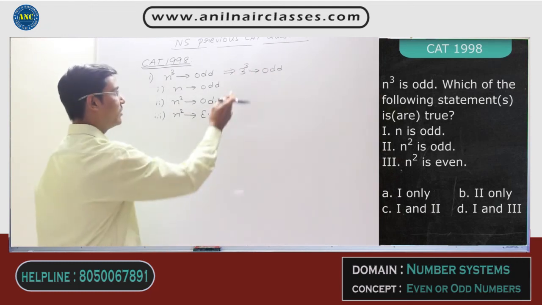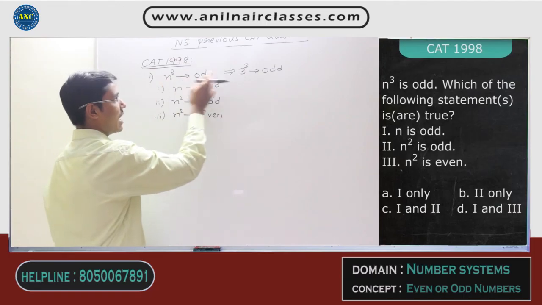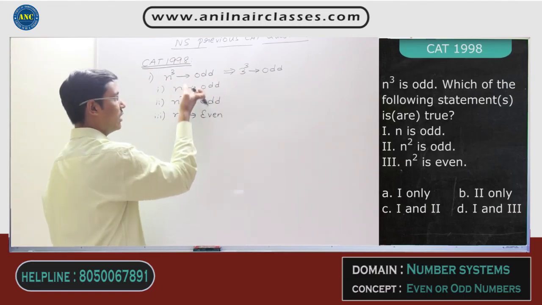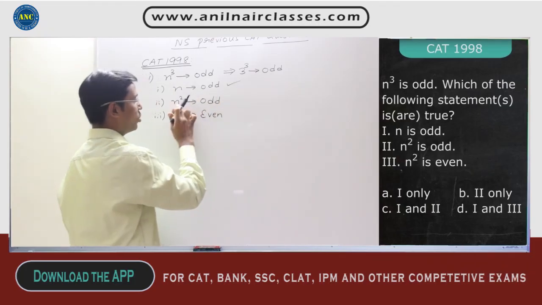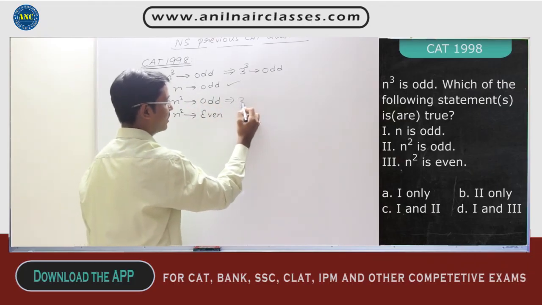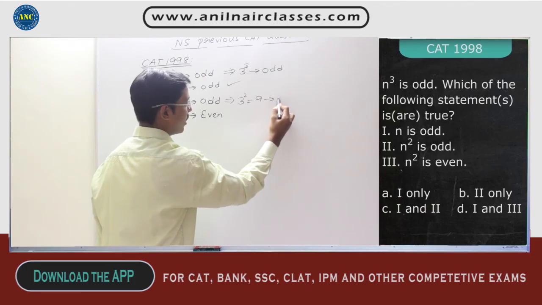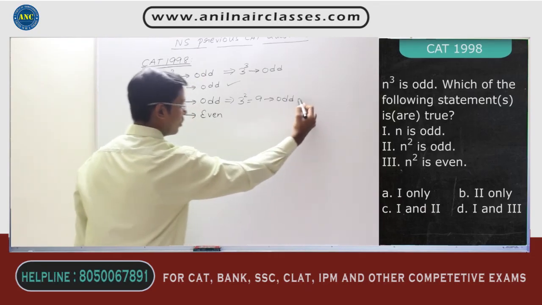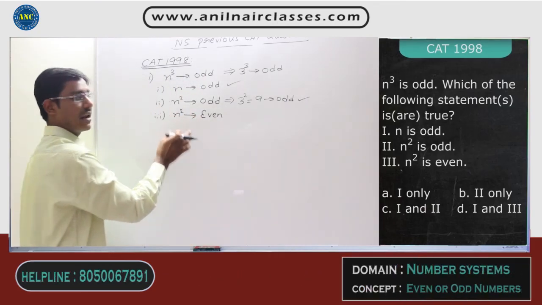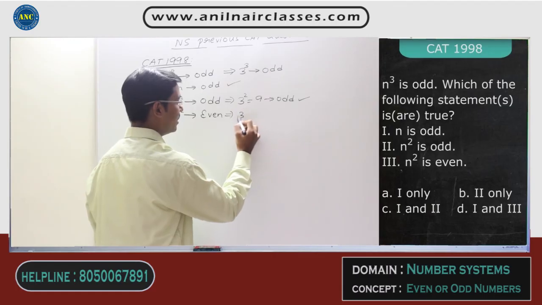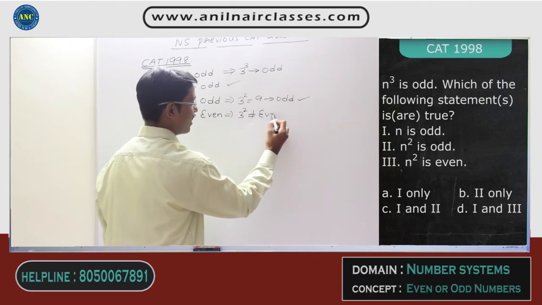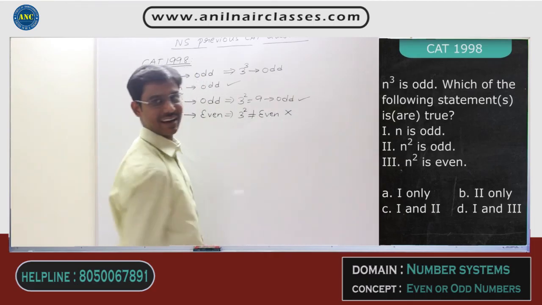Now I put n value as 3 and substitute in all these cases. 3 is odd, yes. 3 square is odd, yes, 3 square is nothing but 9, which is also an odd number. This is also a true statement. But the last condition, n square is even, means 3 square is even. 3 square is not an even number. So the last statement is not correct.